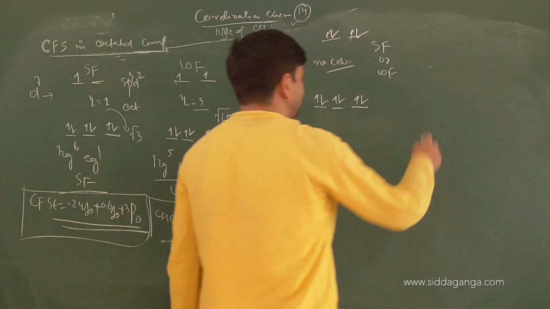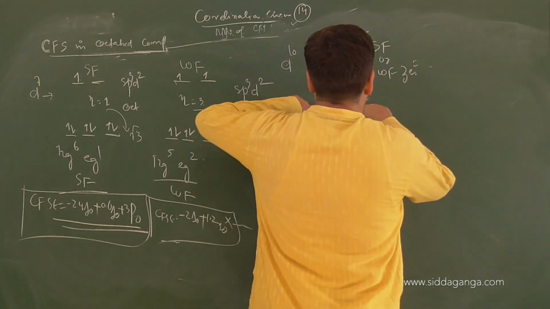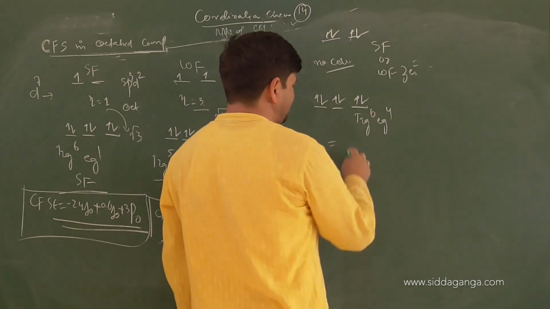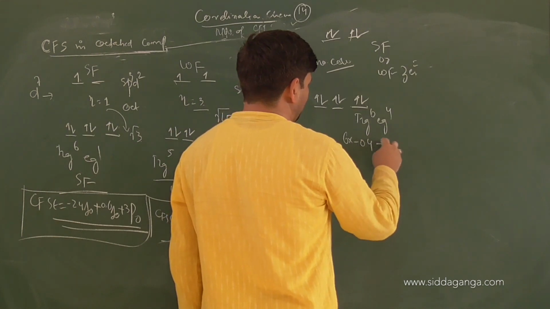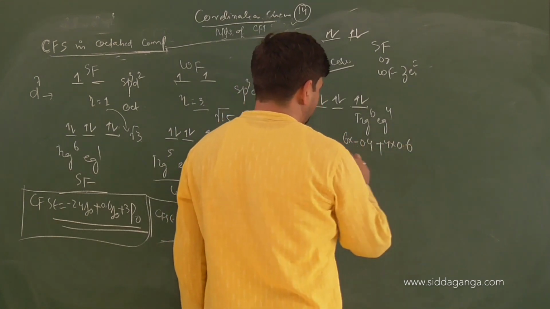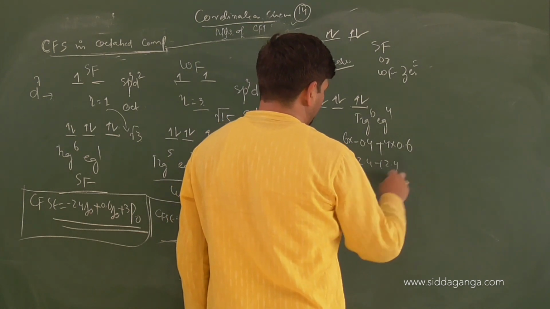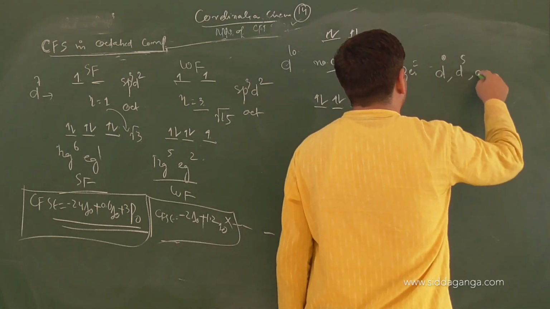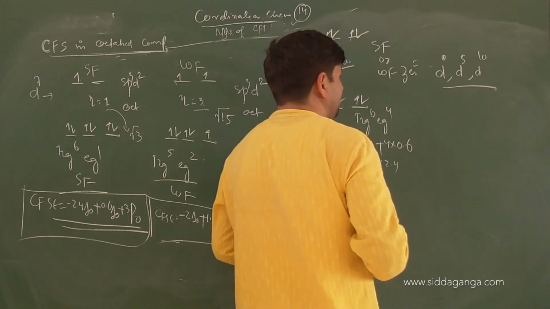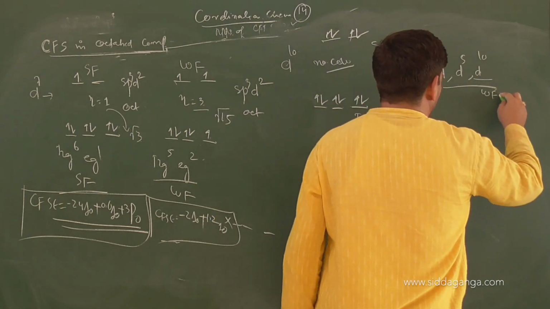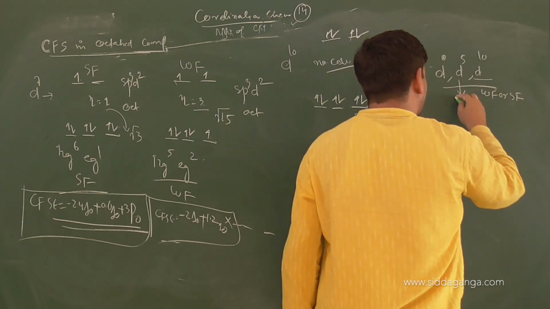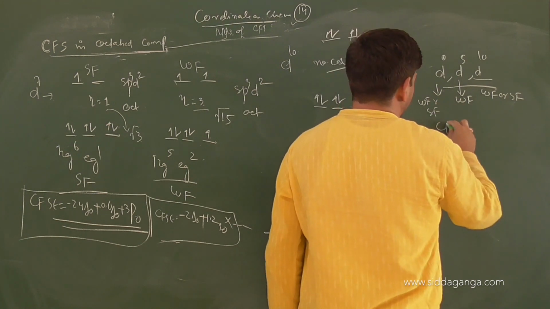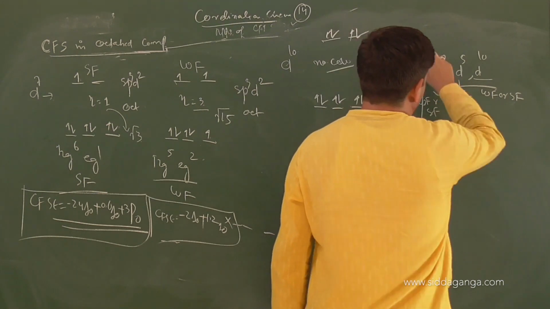What about CFSE? It will be again 0. Why? t2g6 eg4. How many electrons in eg? 6 into minus 0.4 plus 4 into 0.6. That makes it minus 2.4 plus 2.4. CFSE will be 0. So children, for d0, for d5 and d10 electronic configurations, but d10 in weak field or strong field, d5 only in weak field, d0 in weak field or strong field, CFSE will always be 0.